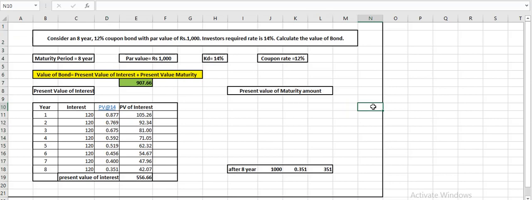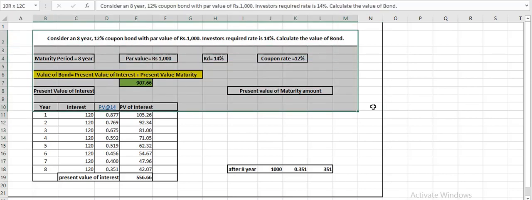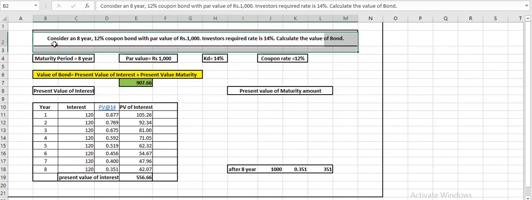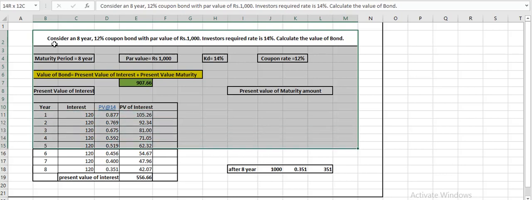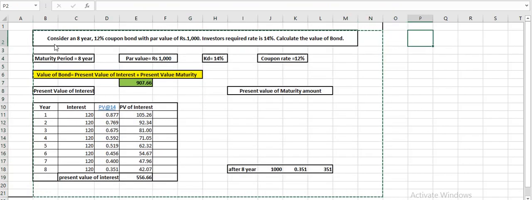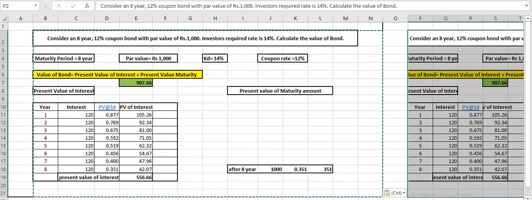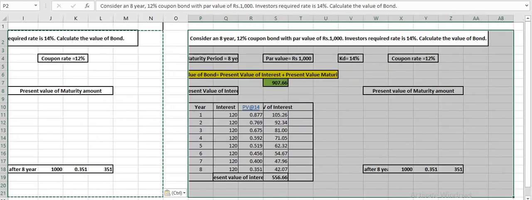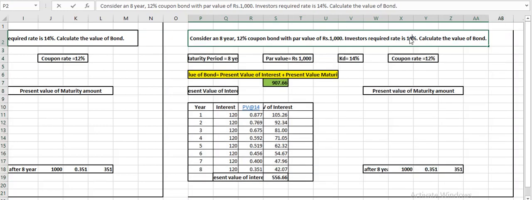So that is this one question where we have assumed that investors are expecting more and the company is paying less. Now with the same question, let me just make this sum here. So let us calculate if investors are expecting less than what the company is giving. So let us shift our calculation here. Let us assume now the same question, coupon rate is 12%, but now investors are assuming only 10%.